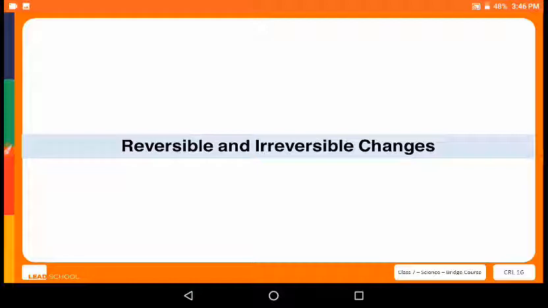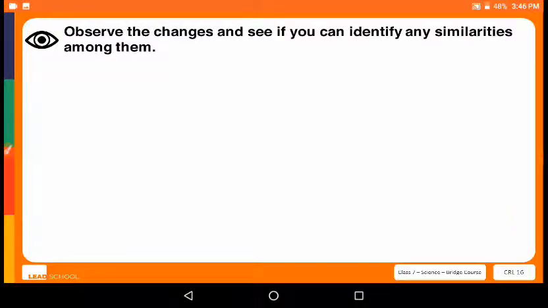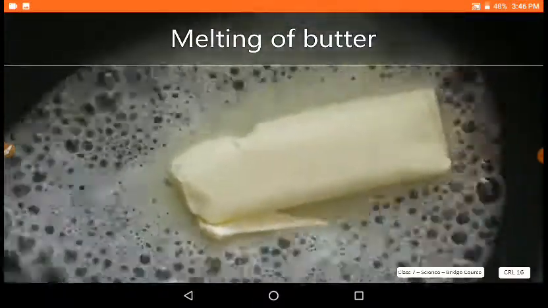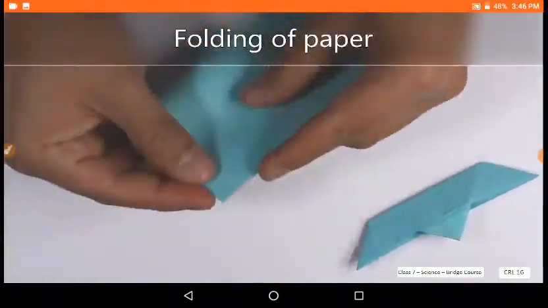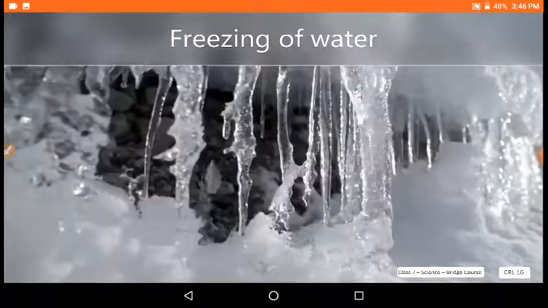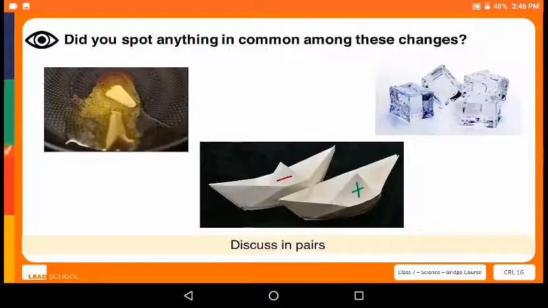In this video, we will be learning about the different types of changes that occur around us. Let's take a look at a few changes. Observe carefully and see if you can identify any similarities among them. Melting of butter, folding of paper, freezing of water. Did you spot anything common among these changes? Do you think you can get the original product back once the change takes place? Discuss in pairs.